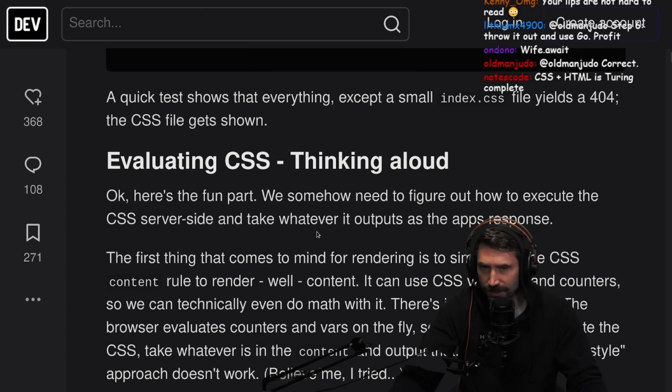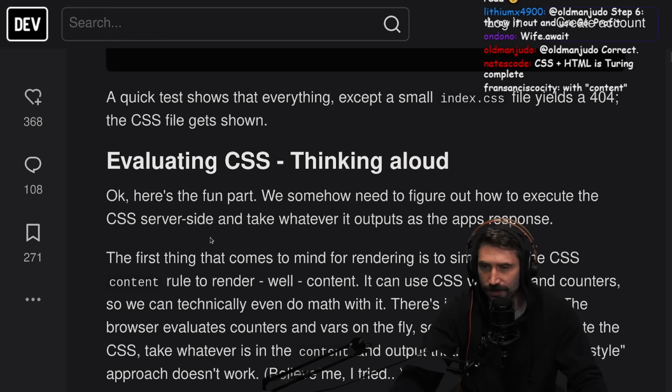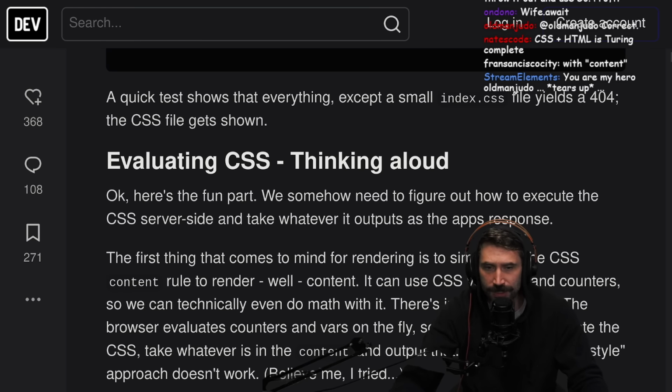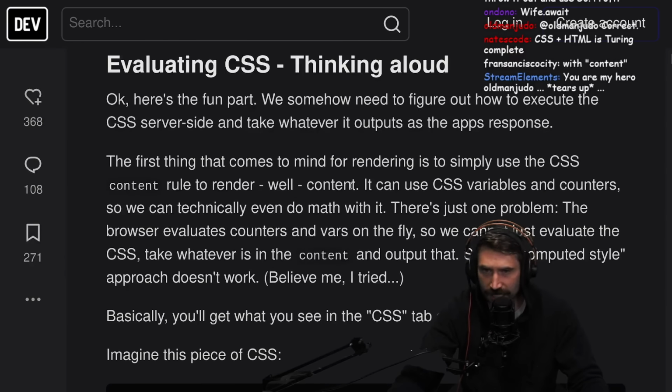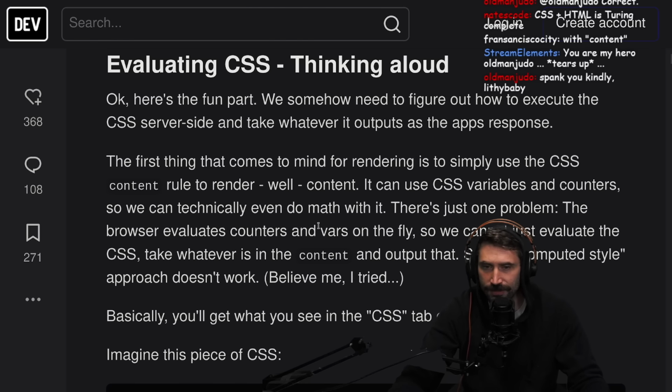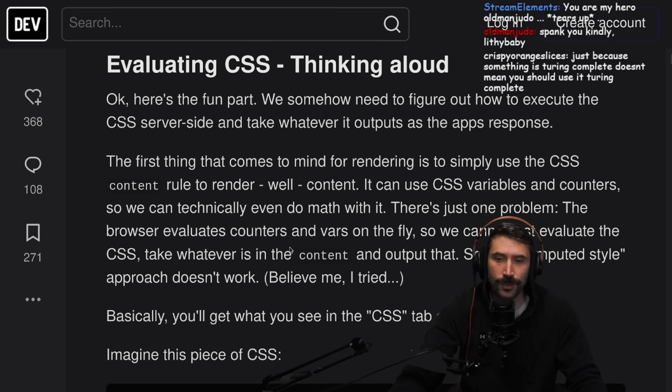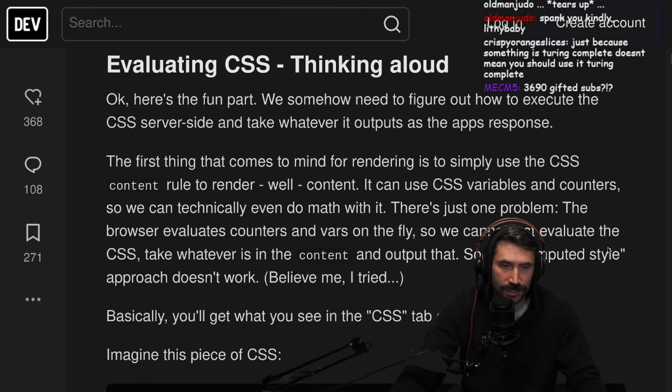All right, okay, so here's the fun part. Somehow we'll need to figure out how to execute the CSS server side and take whatever it outputs as the app response. The first thing that comes to mind for rendering is simply to use the CSS content rule to render. Well, content can use CSS variables and counters, so we can technically even do math with it. Quick math, probably. There's just one problem. The browser evaluates counters and vars on the fly, so we cannot just evaluate the CSS.